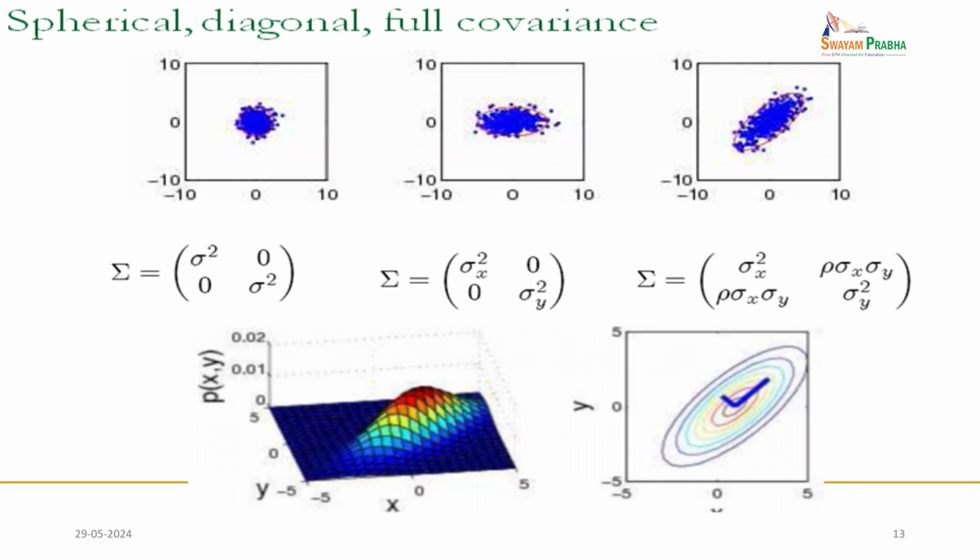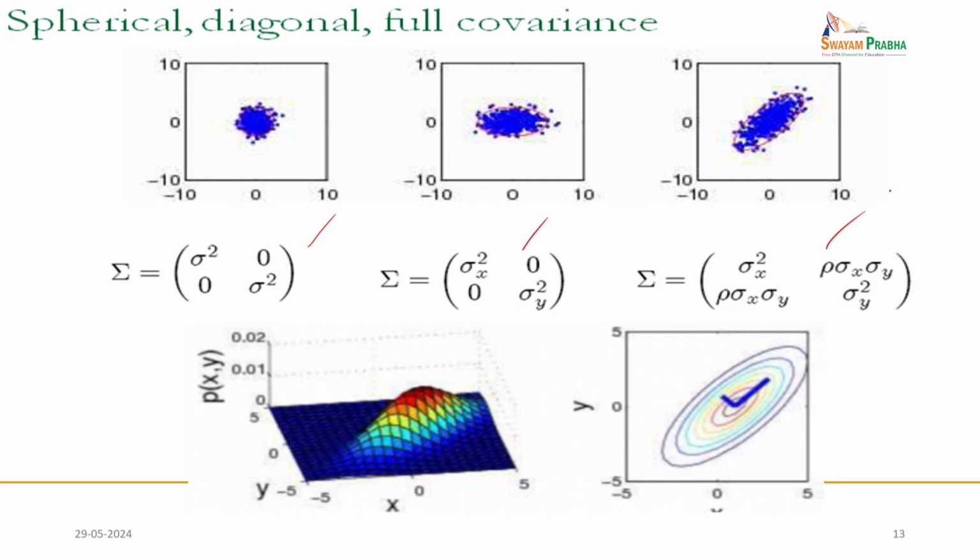So, these are the spherical, diagonal, and full covariance cases, related to the decomposition of the standard deviation, like sigma square 0, 0 sigma square, with the standard deviation with respect to x and y and the corresponding picture.